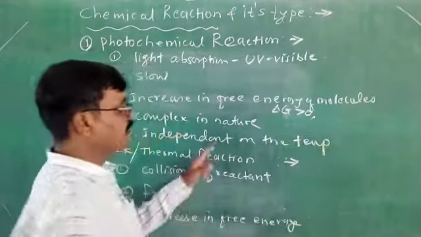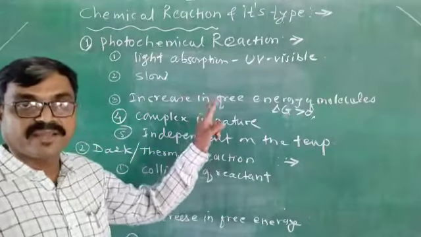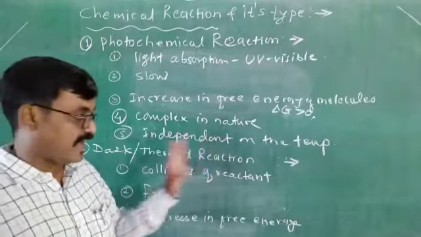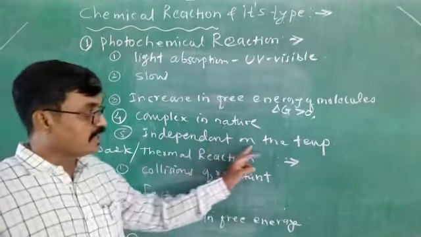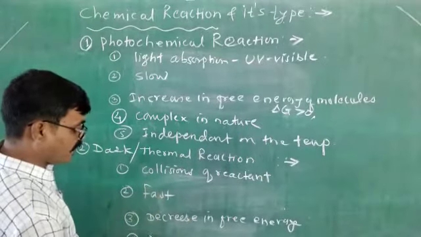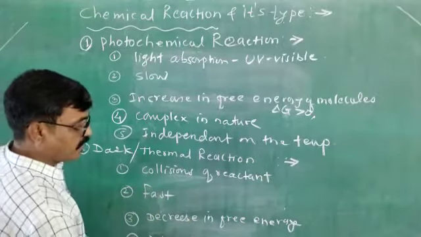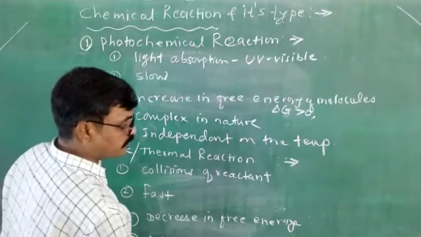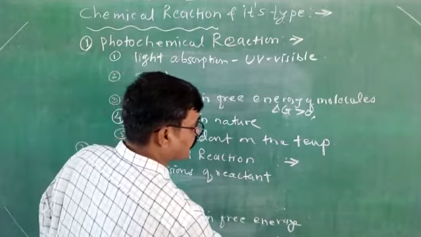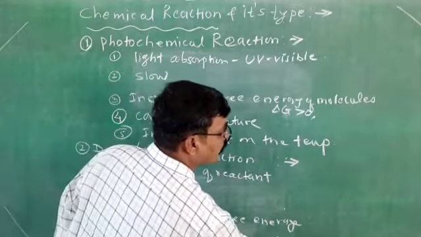Because this reaction is initiated due to absorption of light, the rate of reaction depends upon the intensity of incident light. That's why it is independent of the temperature. On the other hand, the rate of dark reaction is dependent on temperature.